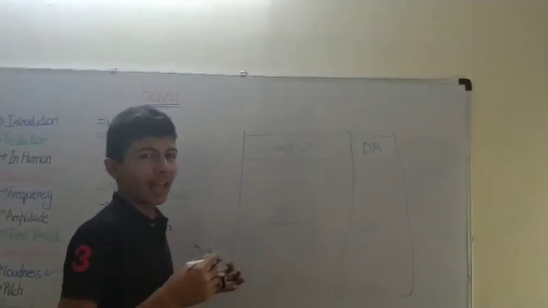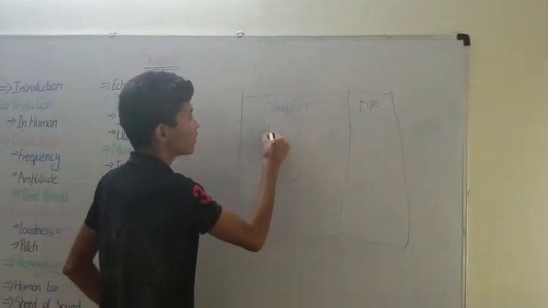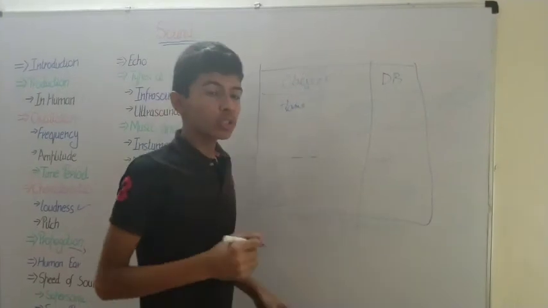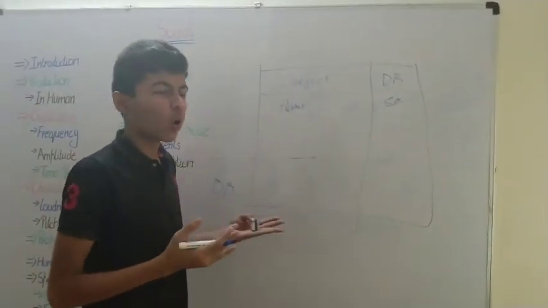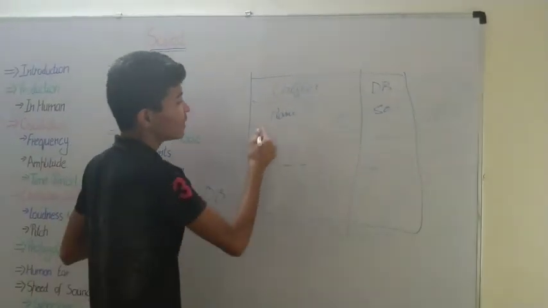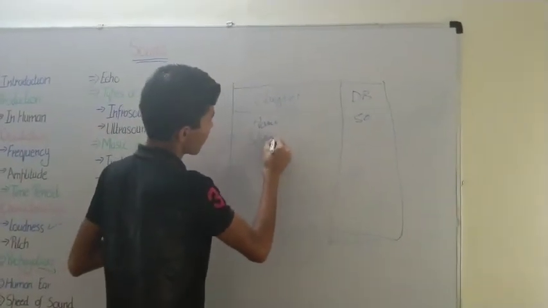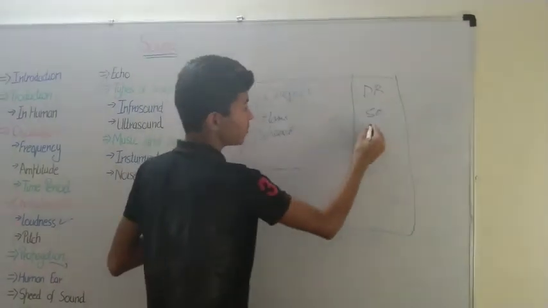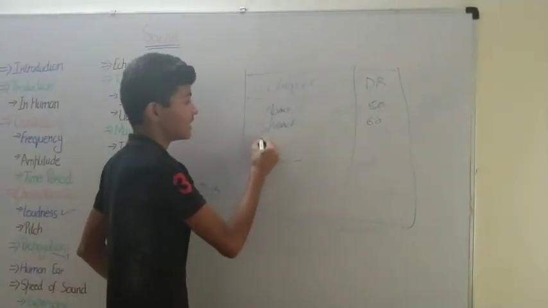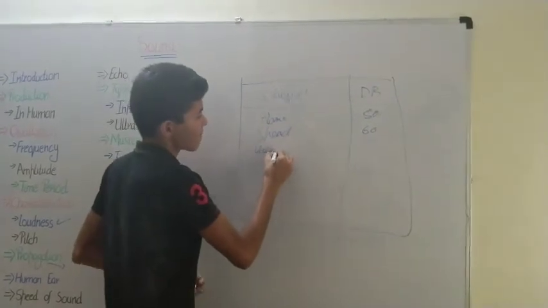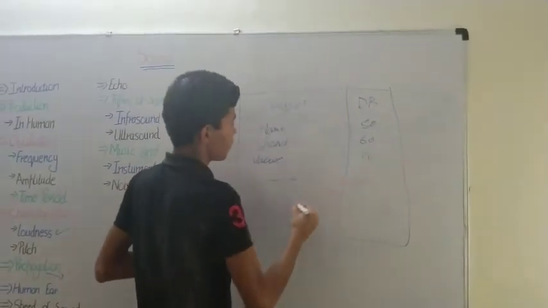A normal average home is about 50 decibels, which is okay for our ears. Then we have normal speech at 60. Then a vacuum cleaner from a 1 meter distance, that is 70.